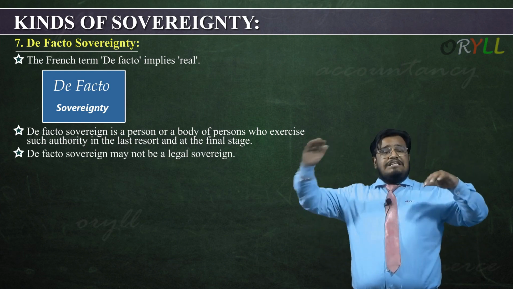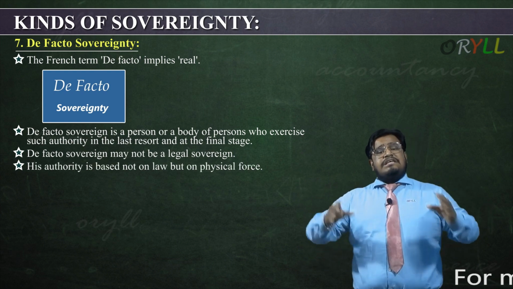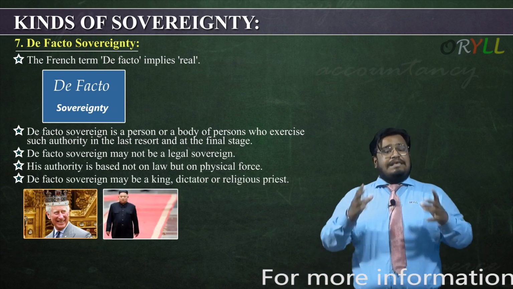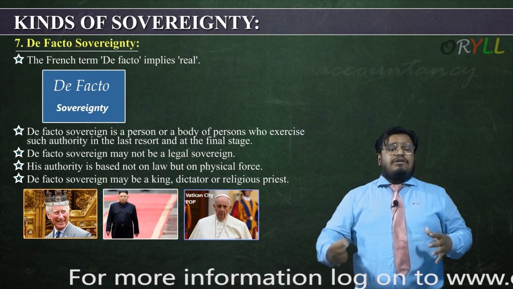De jure is always legal, but de facto means they are not legally the sovereign, but their authority is based on law but not physical force. A de facto sovereign may be a king, dictator or a religious priest. So these people have the de facto sovereign right.